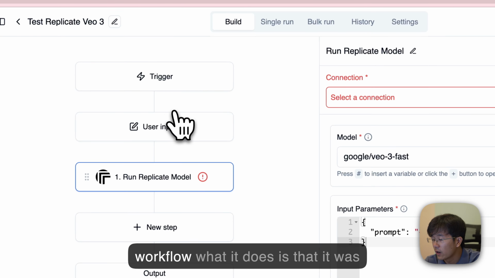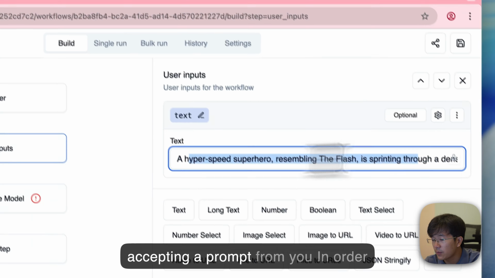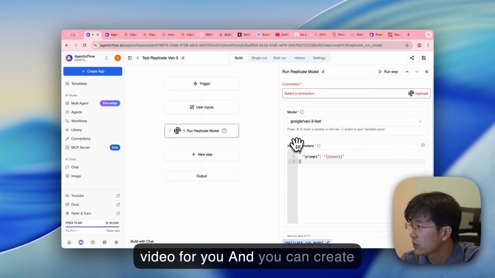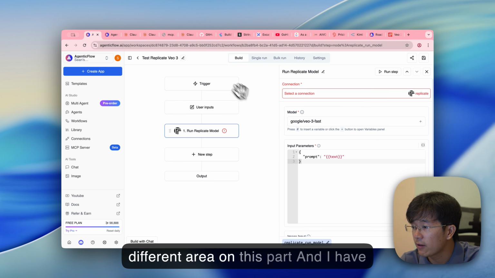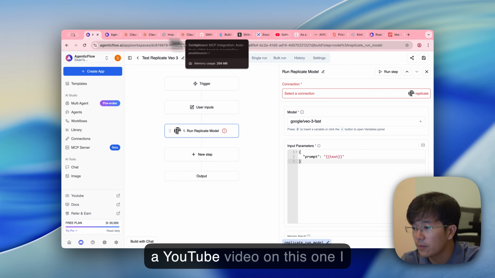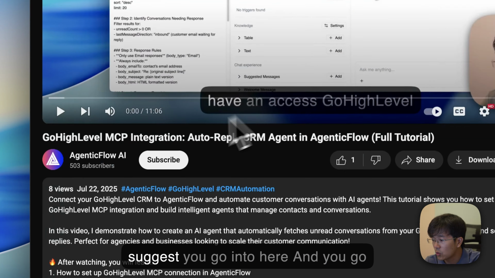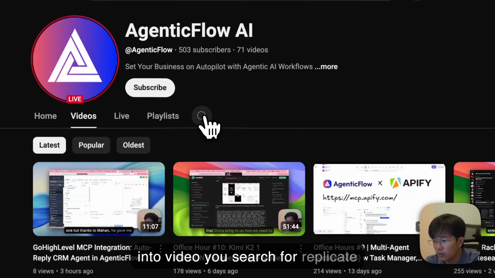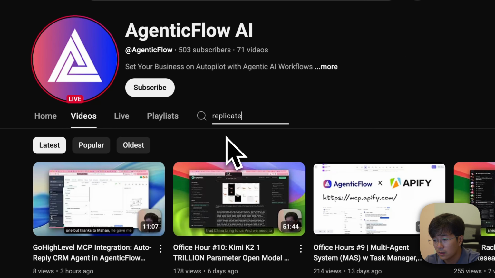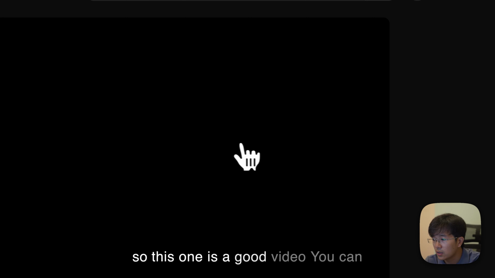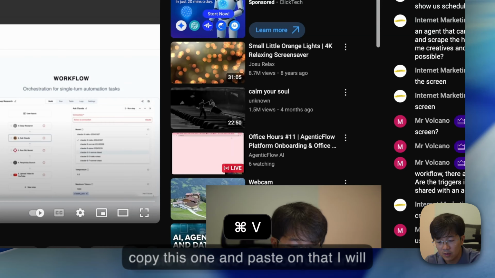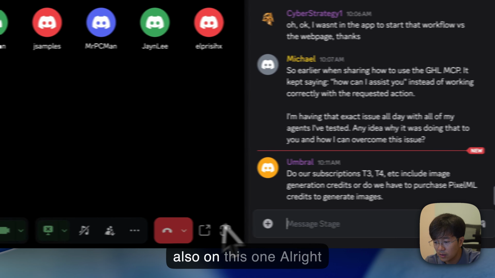And what this workflow does is accept a prompt from you in order to run a replicate model and create a video for you. And you can create different variations on this part. And I have a YouTube video on this one. I suggest that you go into here and you go into video, you search for replicate. Yeah, so this is a good video. You can copy this one and paste on that. I will paste this video into our YouTube and also on our Discord.